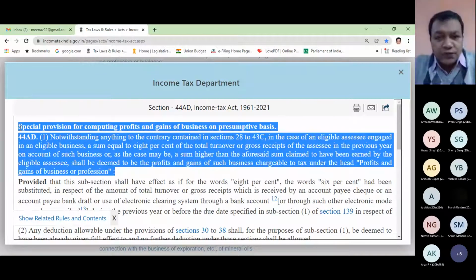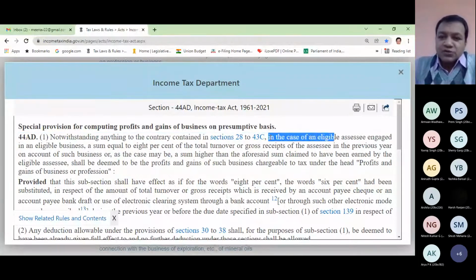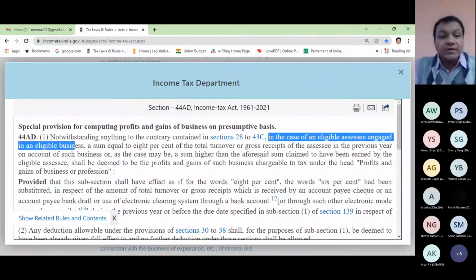Special provision for computing profits and gains of business on presumptive basis, section 44AD subsection 1. Notwithstanding anything to the contrary contained in sections 28 to 43C. Even if something opposite is written in these sections, what section 44AD subsection 1 says is final. In the case of an eligible assessee, so I need to ask a question to myself, what do I mean by eligible assessee? Not only assessee, it is written eligible assessee. Engaged in an eligible business. So I need to ask another question to myself, what is this eligible business?